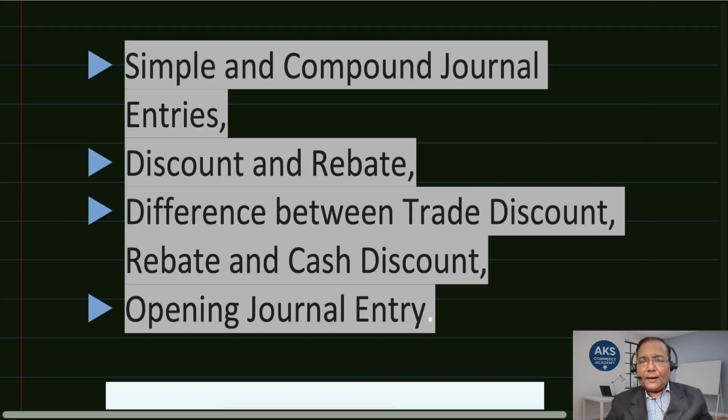Now, simple and compound journal entries we will see in the next chapter, next class. Discount and rebate, difference between trade discount, rebate and cash discount, and opening journal entry. All these we will see in the next class.